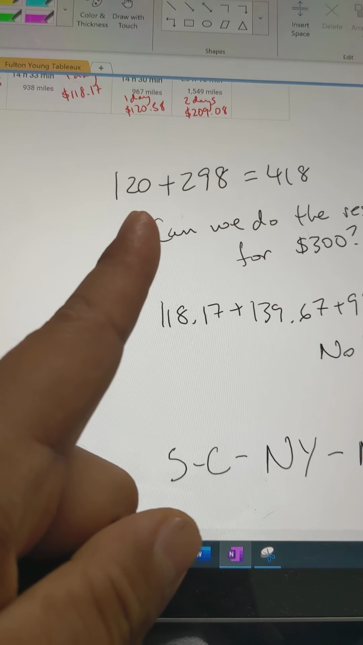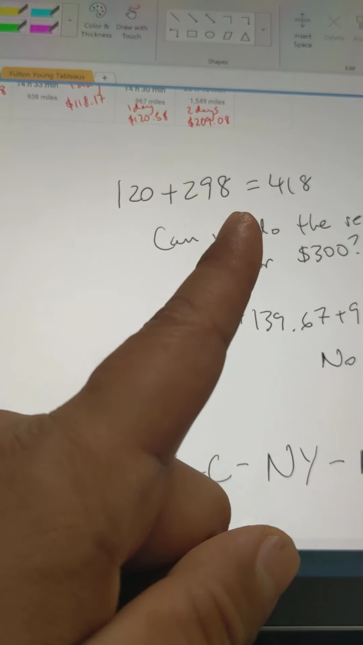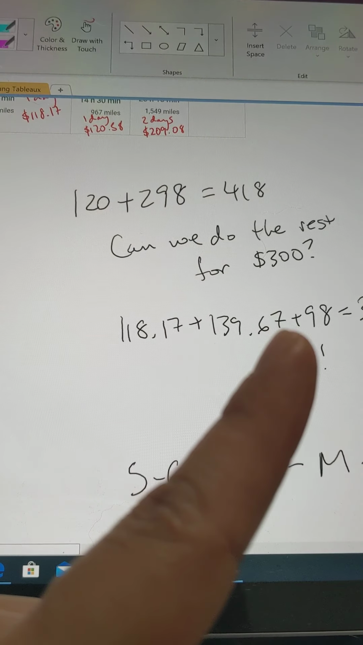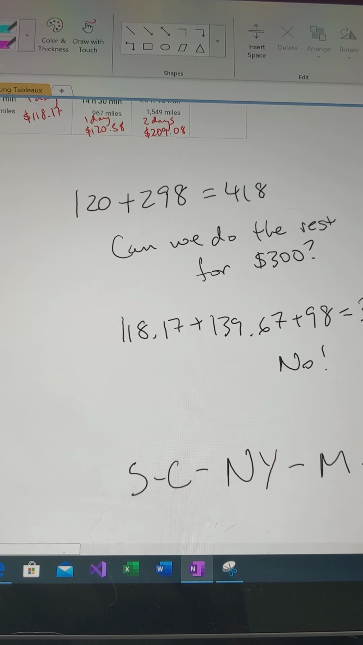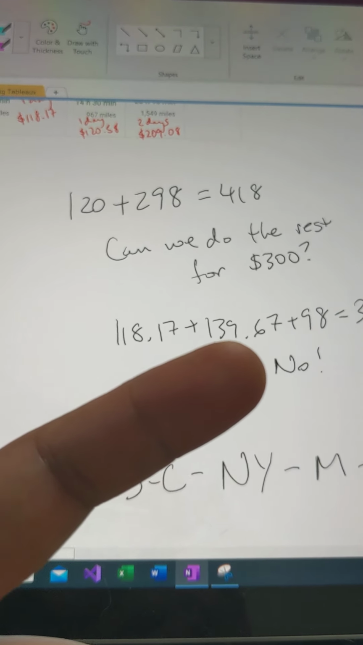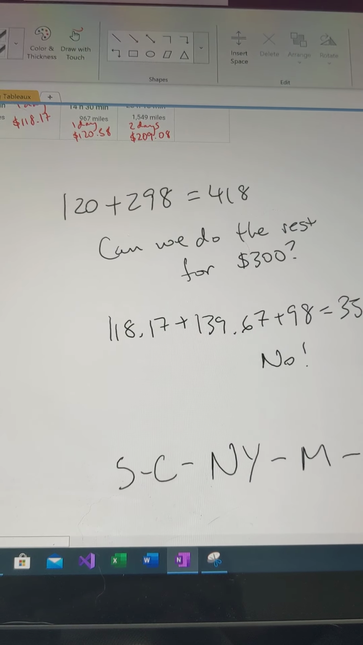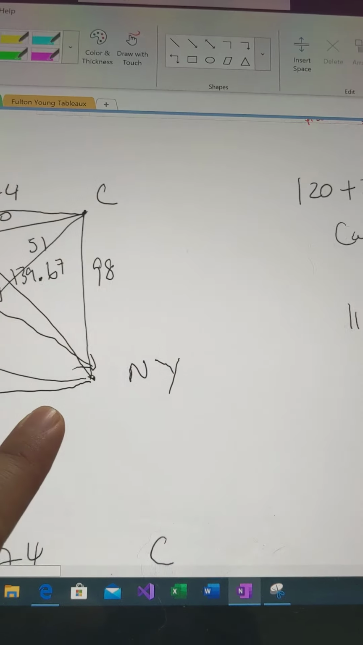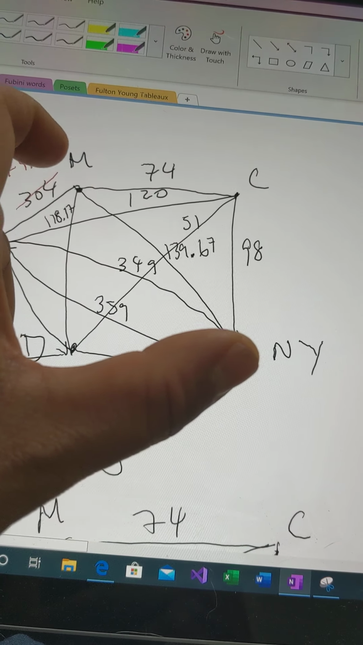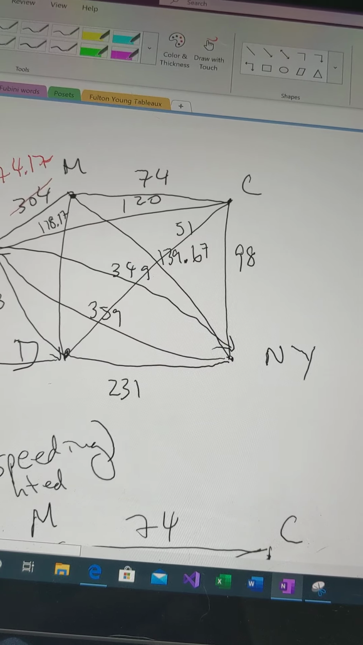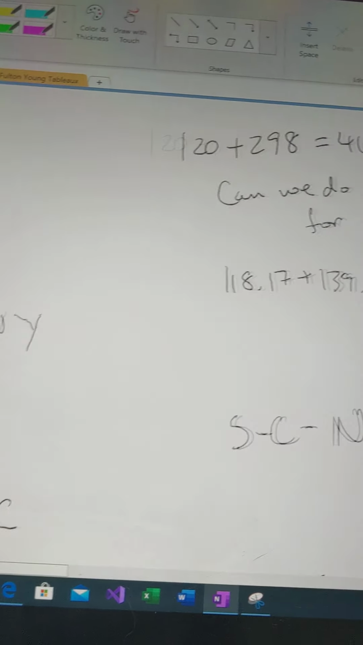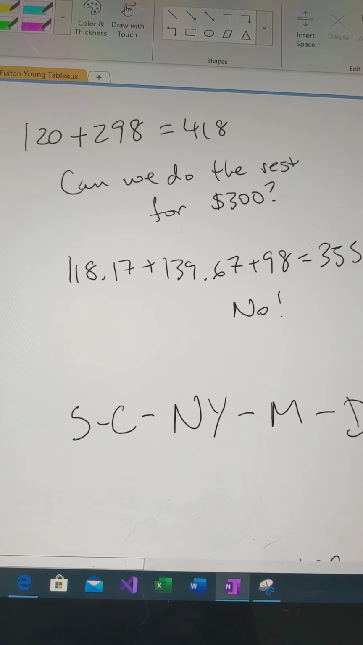And that's with 120 to Chicago, and then 298, we have to go from Dallas to Seattle. That's a one-way thing. That's $418 already. Our budget is $700. So the question is, can we do the rest for under $300? And the answer is no. The best we can do, now that we've used Chicago and Dallas, we have to use this Minneapolis to New York way, one way or another. So then we find there's only two possibilities then, and the cheaper way is this.